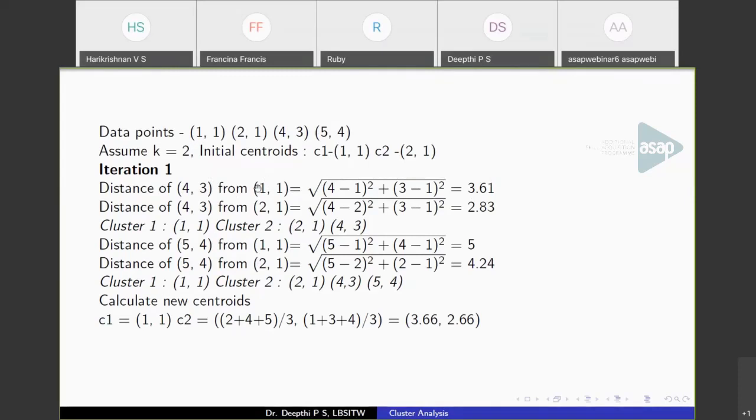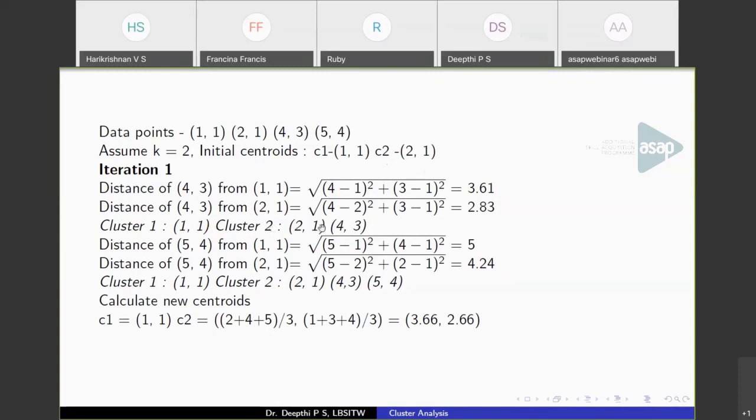Now calculate the distance of 4, 3 from the second centroid, that is 2, 1. (4 minus 2) the whole square plus (3 minus 1) the whole square, you will get the value as 2.83. So here you got the lesser value for the second centroid, 2.83. This means that 4, 3 is closer to 2, 1 than 1, 1.